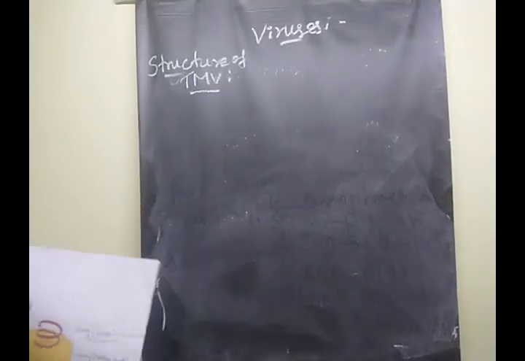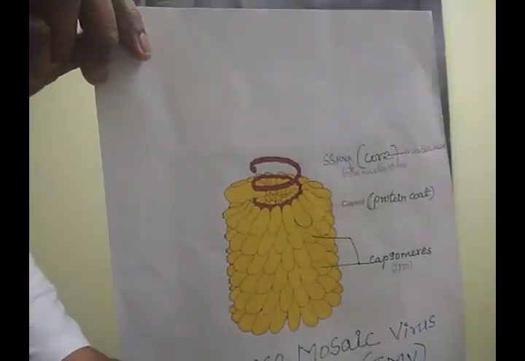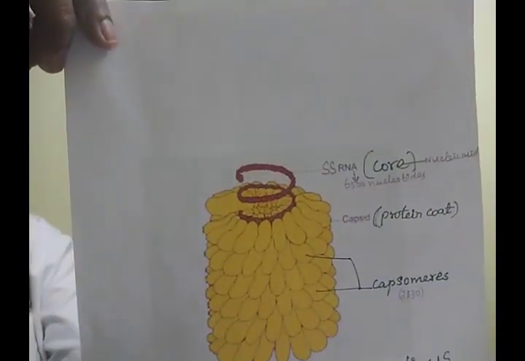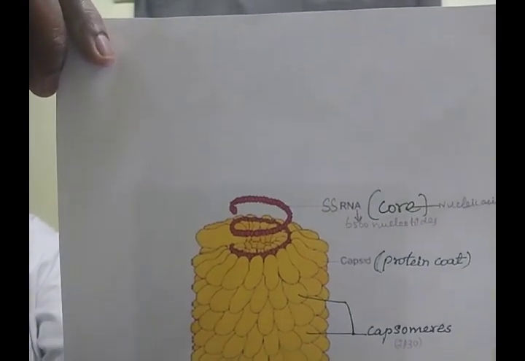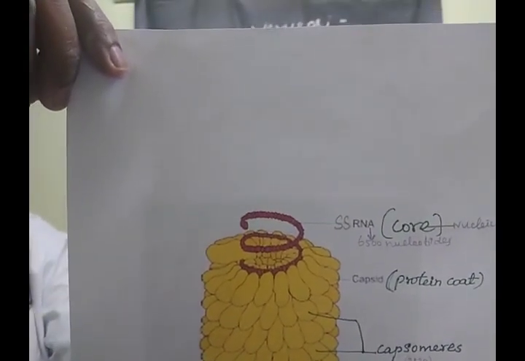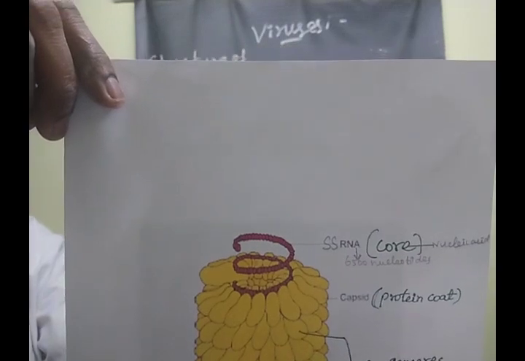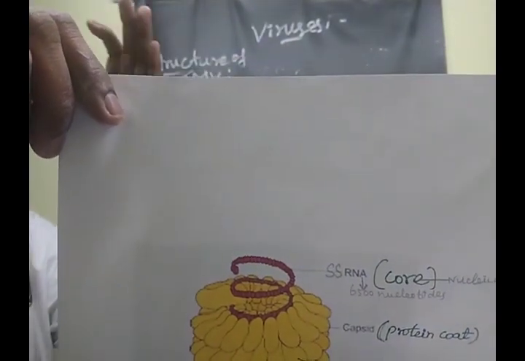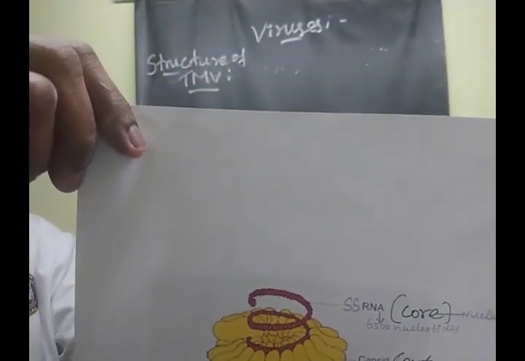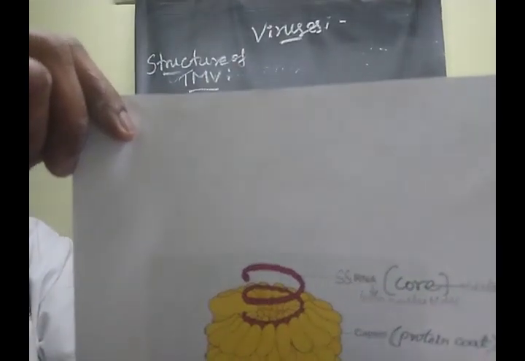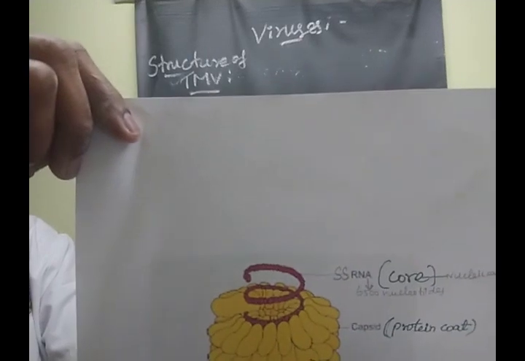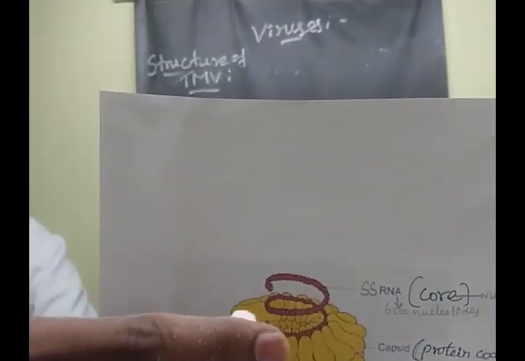The structure of tobacco mosaic virus: this is a rod-shaped helical virus. Here they present two items, children.